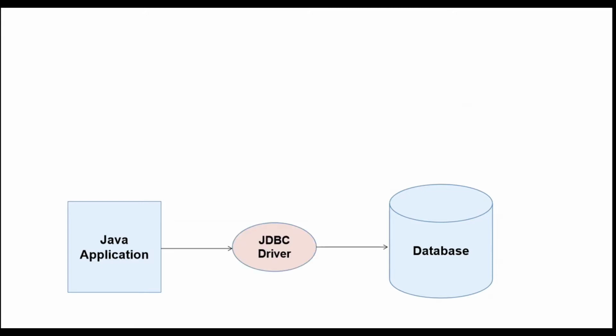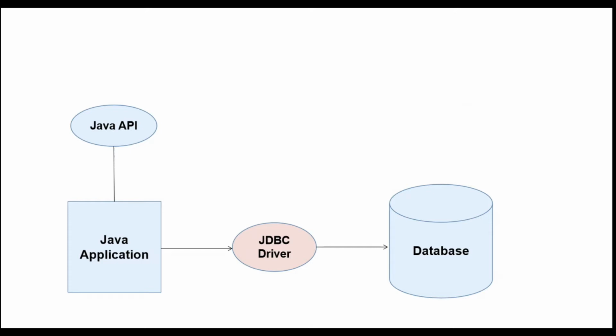This is our Java application and this is the database where we are going to store our data. For connecting our Java application with the database, we need a JDBC driver. You can say a JDBC driver is software which is used for connecting our Java application with the database. Here you can see there is the Java API.